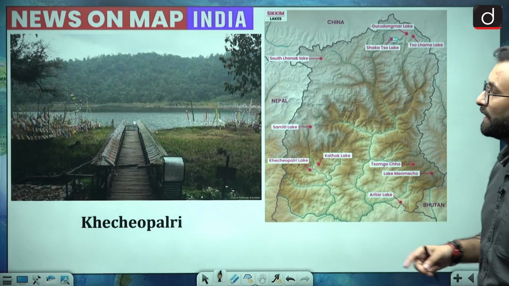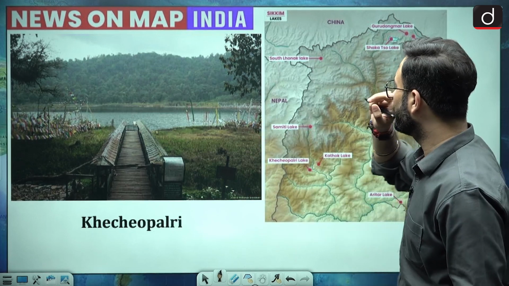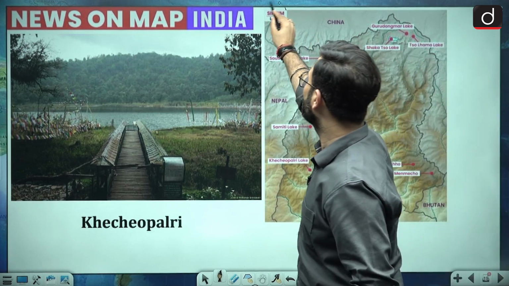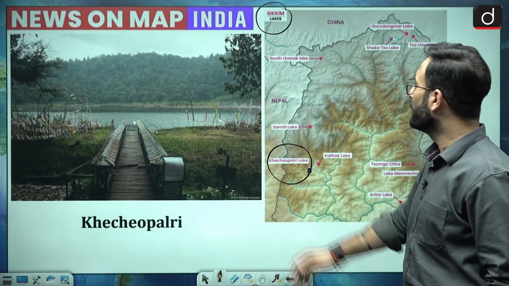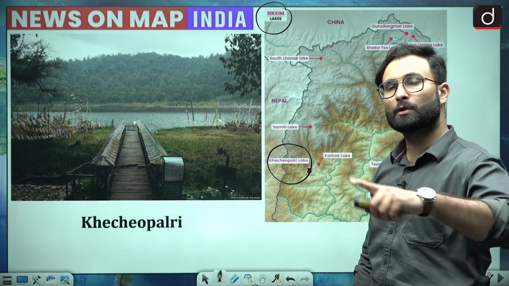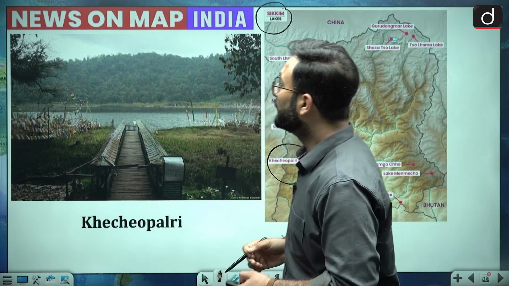Coming to the next one, Palar, that is there in Sikkim. So here it is the map of Sikkim, and this is the location of Palar. Okay, so this is about the 3 sites, and the 4th one you will be telling me in the comment box: which is the 4th site that has been added in the Ramsar site list. Okay, now let's move further.